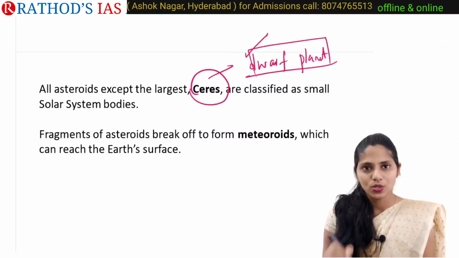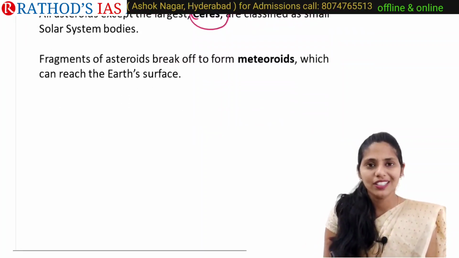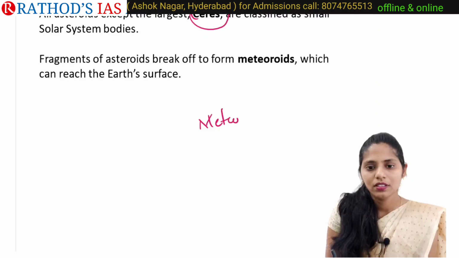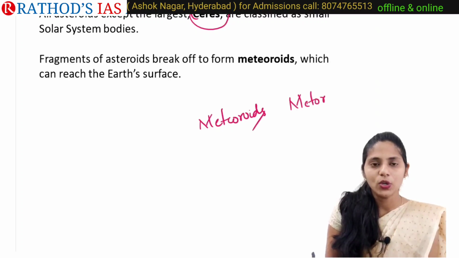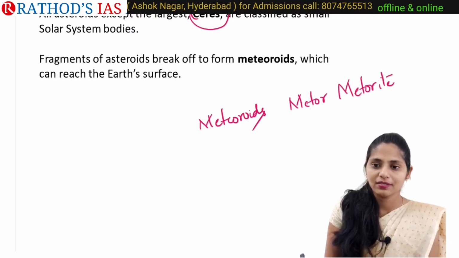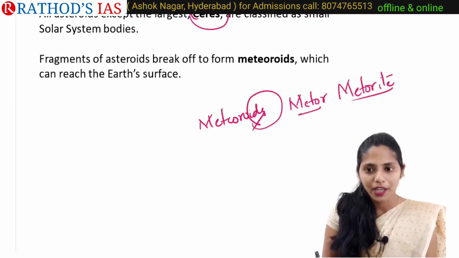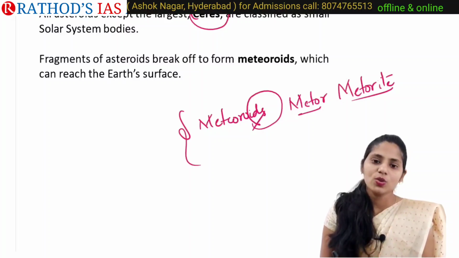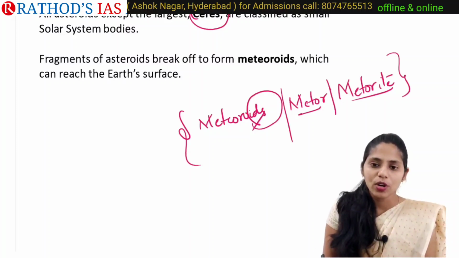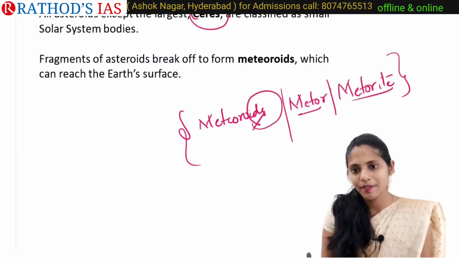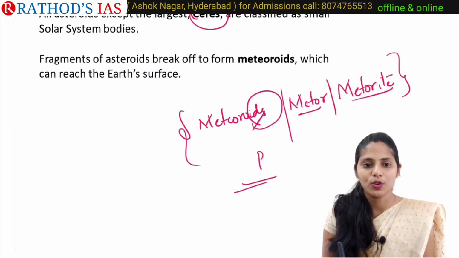Okay, you need to be clear with these three terms: meteoroids, meteor, and meteorite. First is meteoroid, then meteor, and meteorite. If you understand this difference, it will be very useful from your prelims point of view.